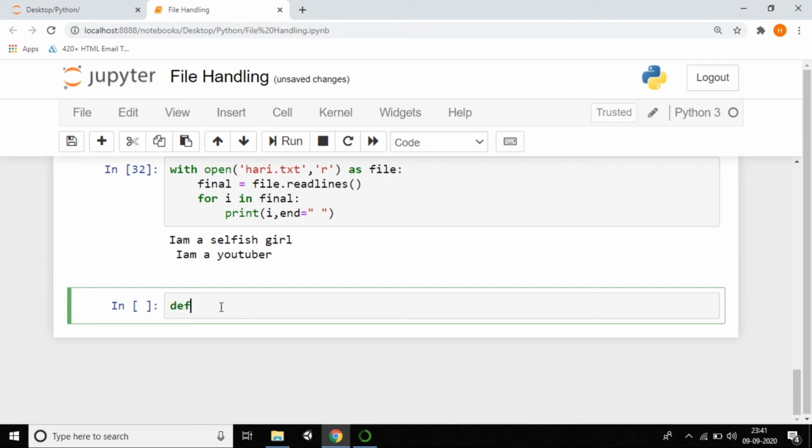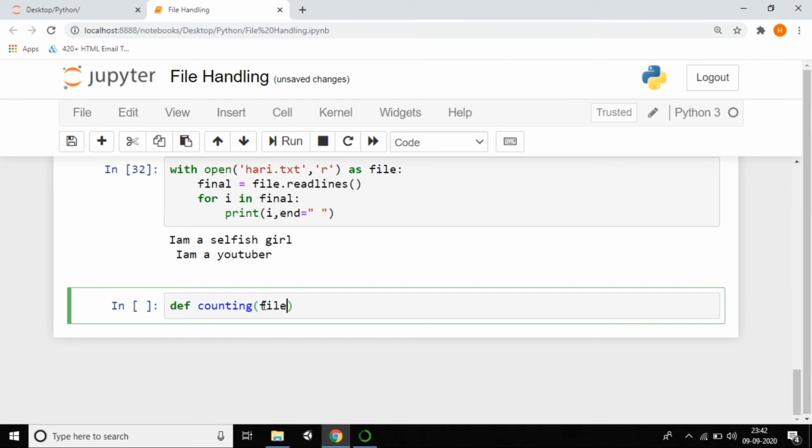So I'm creating a function which is called counting. My scenario is that I want to count the number of lines in my file. I actually have two lines, of course, so I want to get the output, which is two lines. That's it. I'm just giving the file path.